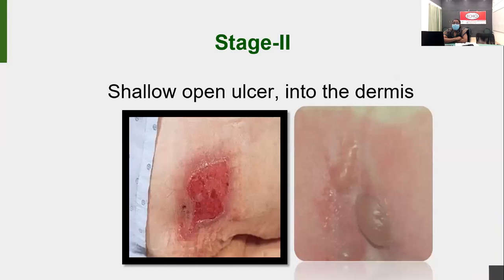Now move on to the second stage: shallow open ulcer, where the dermis layer will break down. Otherwise, blister formation will be there. If the blister formation is there, definitely the skin will be damaged. Here there is no pus formation, only a clean wound. The management is you can clean with normal saline. I'll tell you later how to make a homemade saline. You can clean this type of wound with normal saline. That is enough for this type of wound.